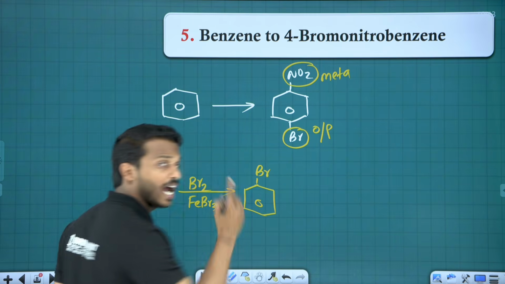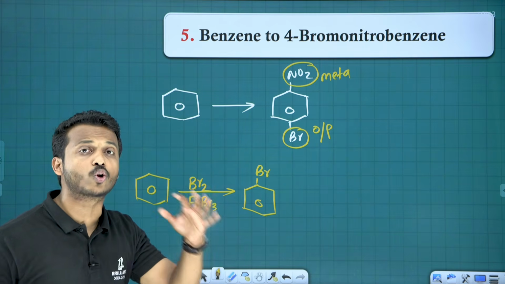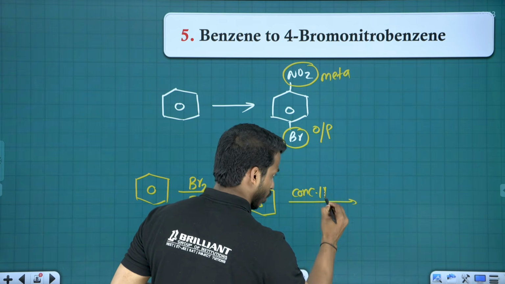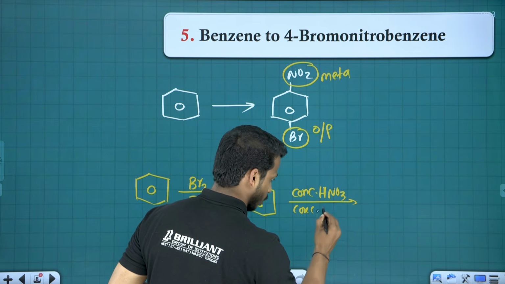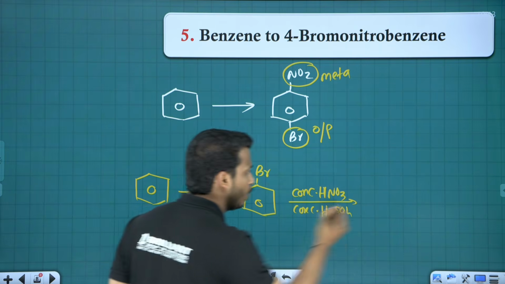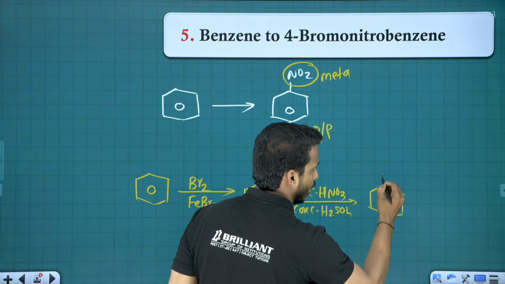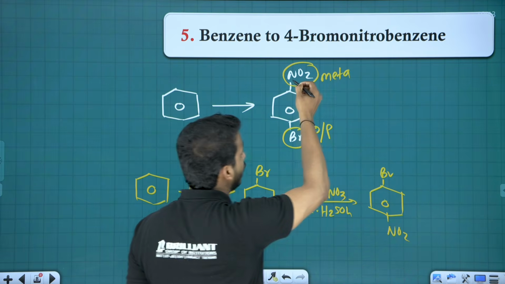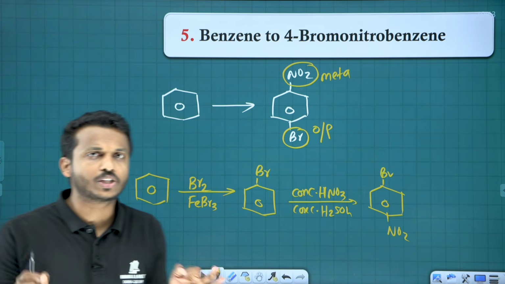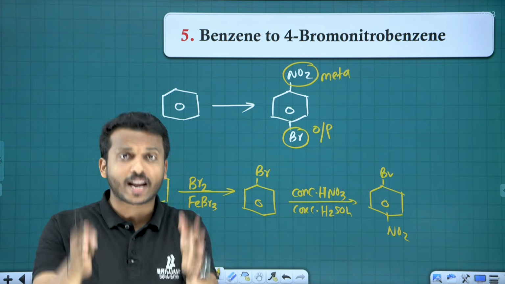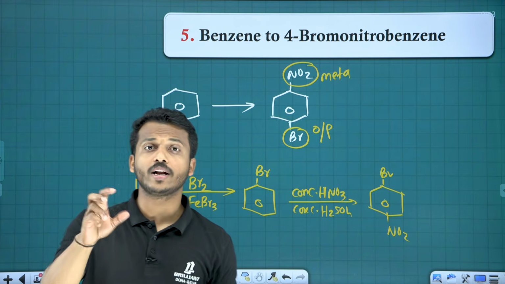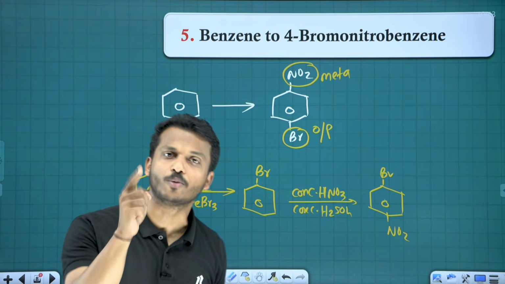Now the bromine will decide where the next group comes, because bromine is an ortho-para-directing group. Then if you do nitration, how to do nitration? Concentrated HNO3 and concentrated H2SO4, heat. Then the nitro group comes, only one choice, it can go to the para position. And don't think, dear, that these are different products; while numbering, these compounds are the same. So this is the condition, my dear. If you want a para product, the ortho-para-directing group is added first, it will do the rest. If you want a meta product, then the meta-directing group is added first.